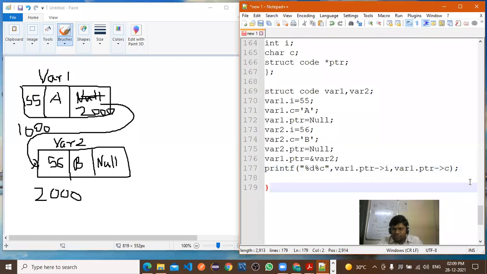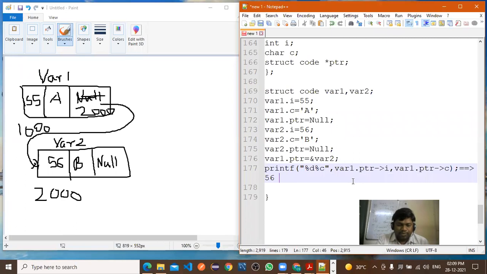What is the output of this statement? 56 and b you are displaying, right? Now suppose if you want to display this 55 and a, how you are able to display?